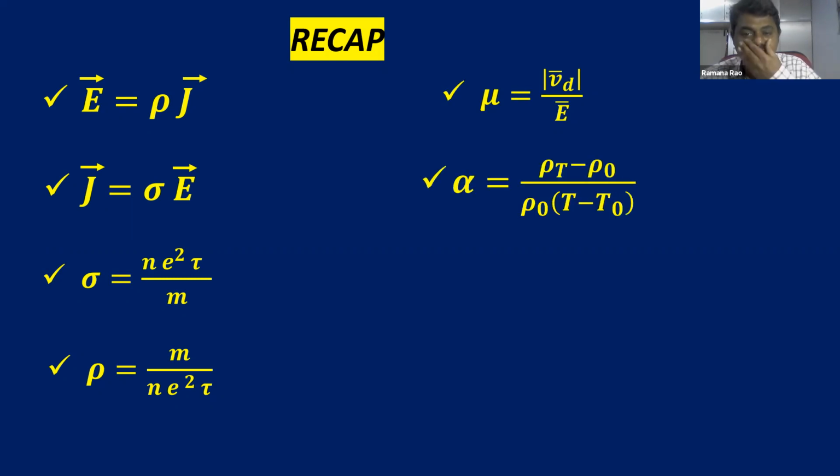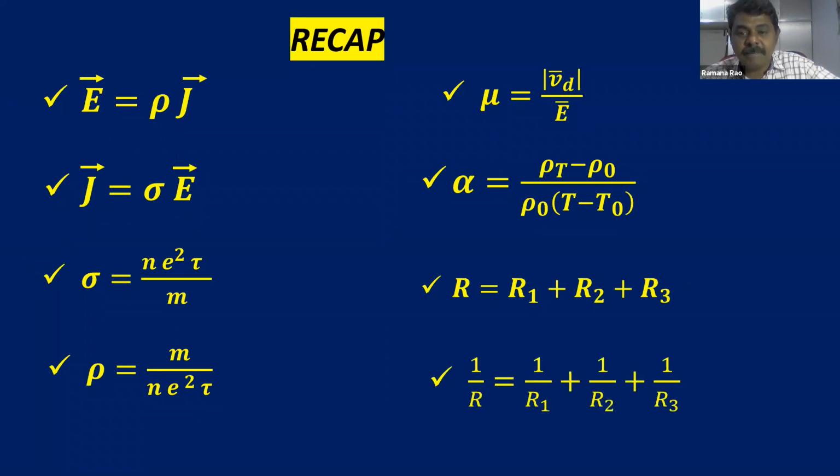Temperature coefficient of resistivity is rho T minus rho naught by rho naught into T minus T naught. Series combination, R is R1 plus R2 plus R3. Parallel combination, 1 by R is equal to 1 by R1 plus 1 by R2 plus 1 by R3. These are the formulae we covered in this topic today.